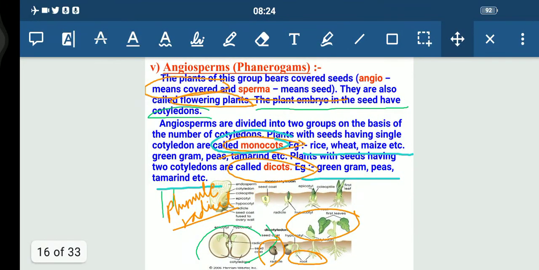I hope this topic is clear to each one of you. So this was all about the Plantae kingdom, and there are several groups, mainly 5 groups, that we have discussed.